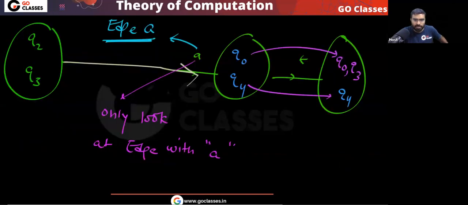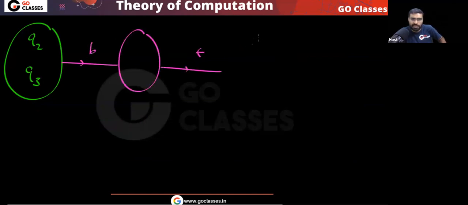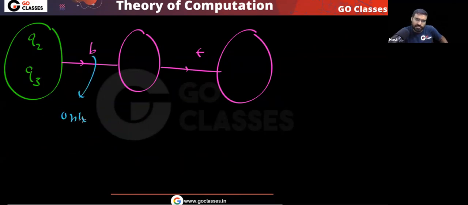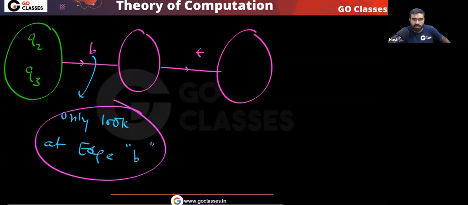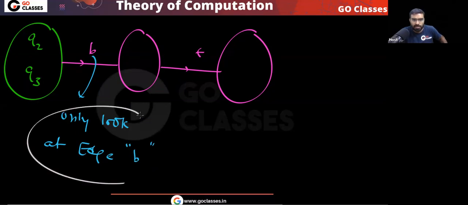Let me check for B. I will check this and then I will check this. So when you are checking B, only look at edges with B. That's it, nothing else.